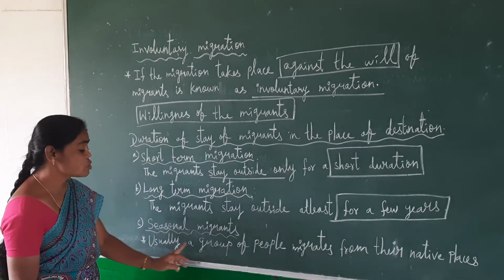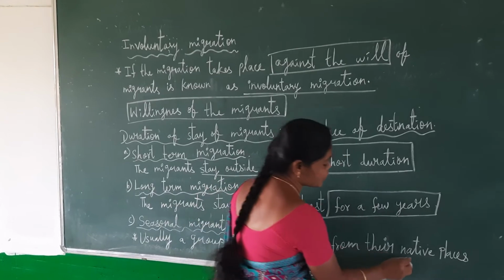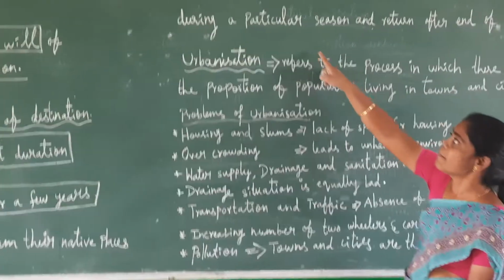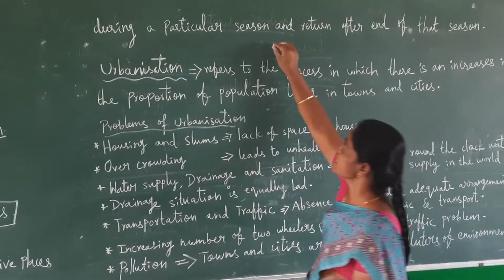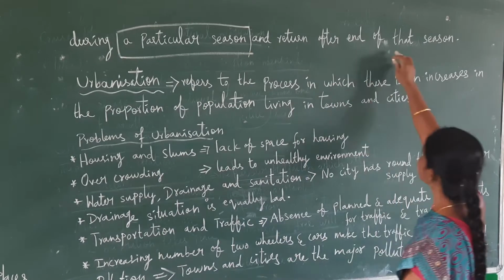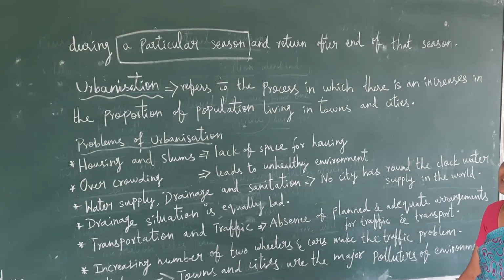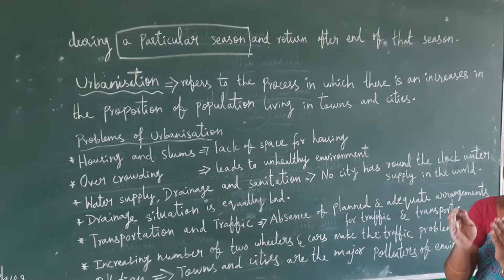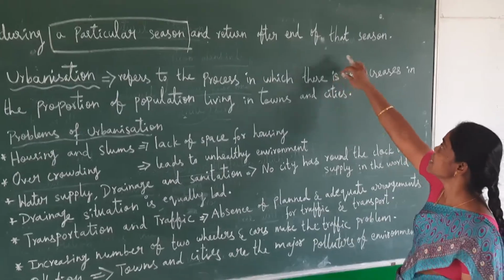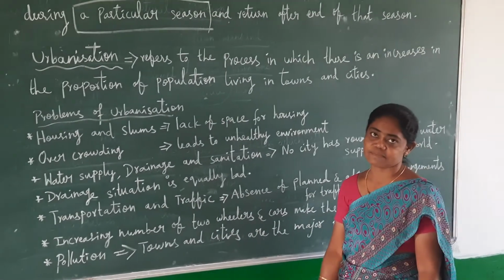Seasonal migration is usually when a group of people migrates from their native places during a particular season and returns after the end of that season. They will stay in a particular place for a particular season. Again they return after the end of that season. That is said to be seasonal migration.